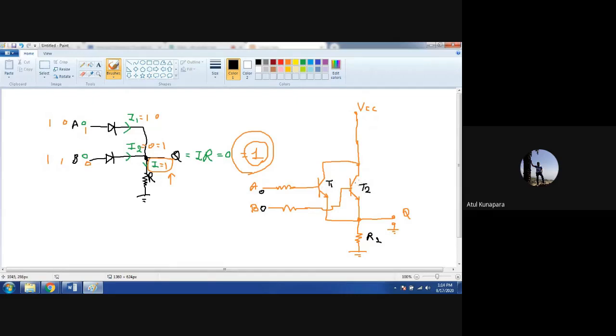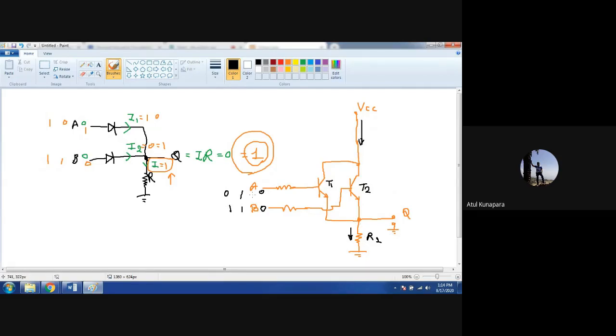And if both are off, there is no current coming from the VCC and going to this R2. For the rest of the conditions, if both are 1, then both will be on, then current can pass through T2 also, T1 also, and it will come to R2. But if A is 0 and B is 1, then T1 will be off, but T2 is on, so current can go from VCC, T2 and R2.